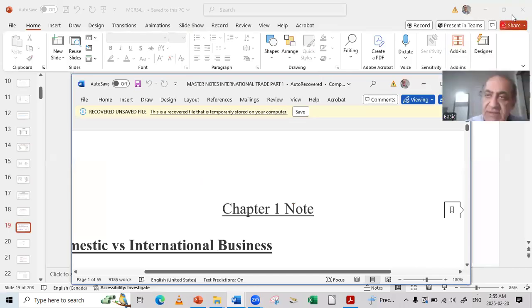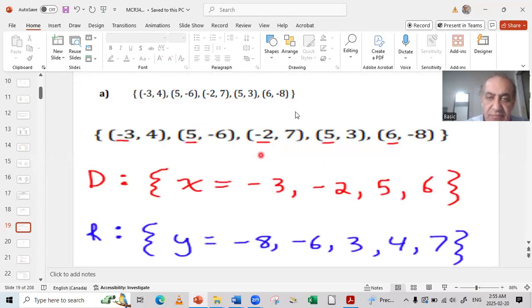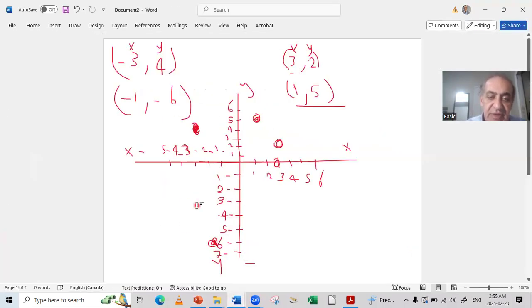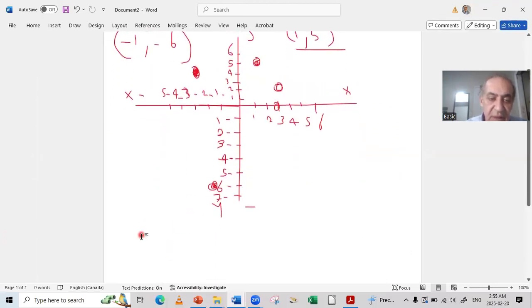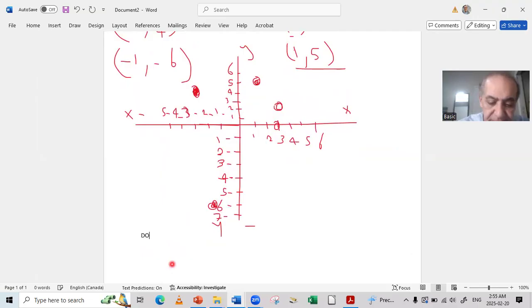Now let's see the upcoming point which we're talking about here. Here we have -3 and 4, 5 and -6, -2 and 7, 5 and 3, 6 and -7, -8. So what is the domain and what is the range? We said the domain is all the values of x. Don't forget, the domain is all the values of x. Let me write it here. Domain is x values.